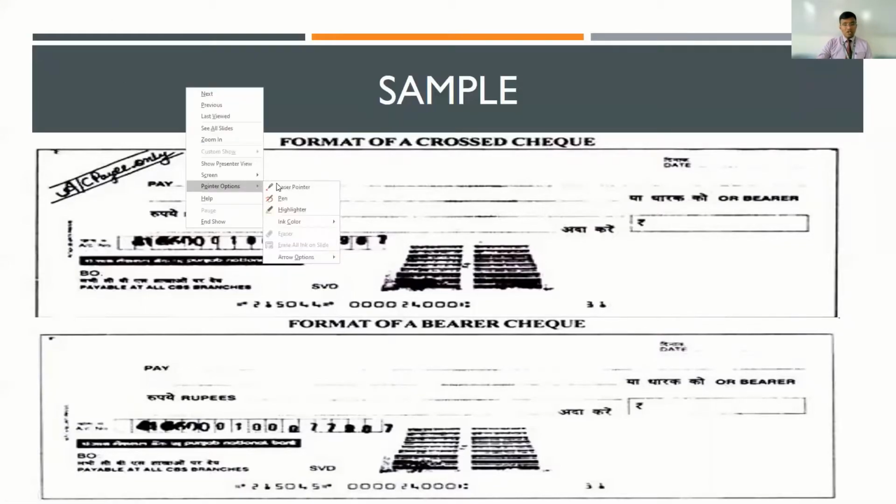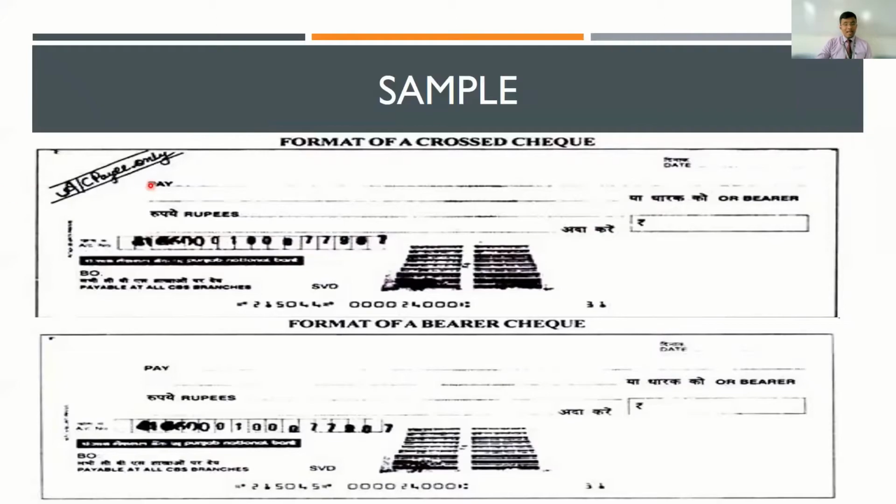So what happens in a cross check is it will look like this. It is just like a normal check. However, at the corner it will have two parallel lines drawn like this. So what happens in the case of an account payee check?